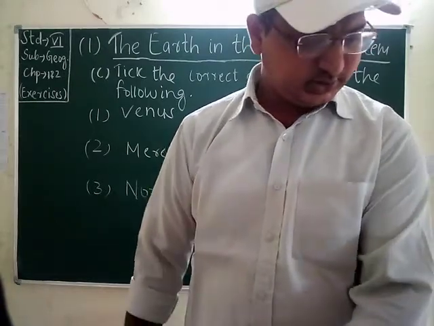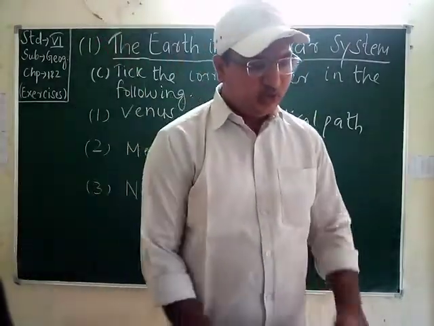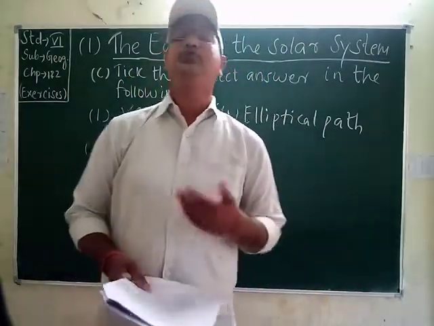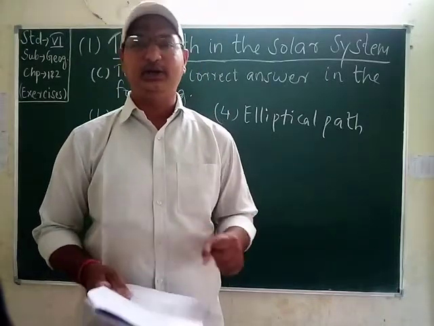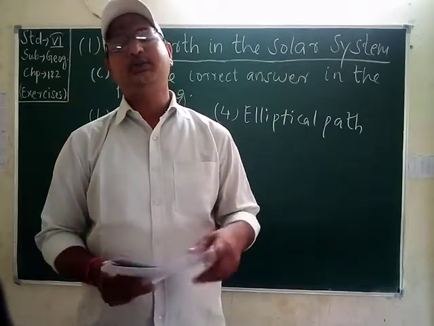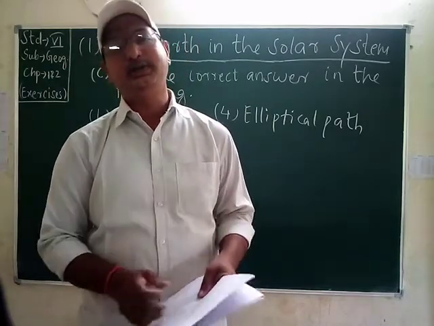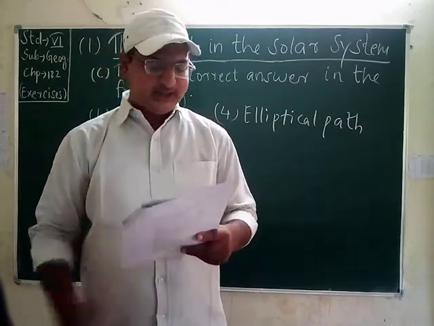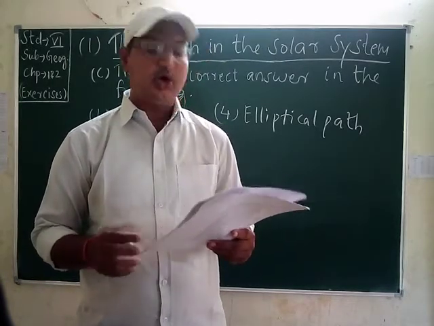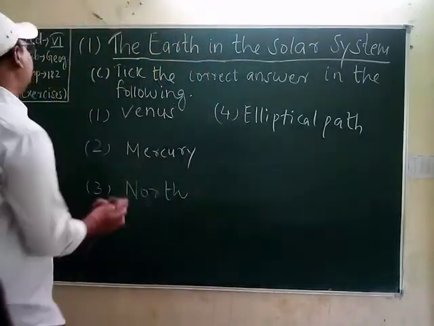Answer the following questions. The first one is, the Earth is the only planet of its kind in the solar system. Comment. Students, it is always told that Earth is a unique planet in the solar system among all the planets. Okay, Neptune, Saturn, Jupiter, Venus, Mars, Mercury, there are several planets in the solar system, but why is Earth considered a unique planet? So the answer is, the Earth is the only planet of its kind in the solar system because of the following reasons. Students, what are the reasons? I will read it one by one.